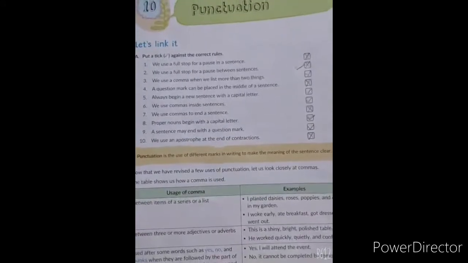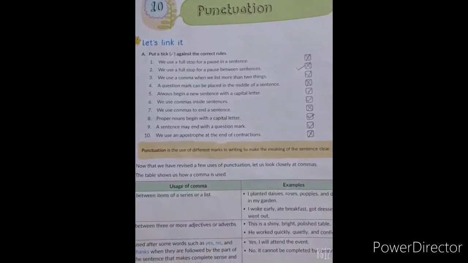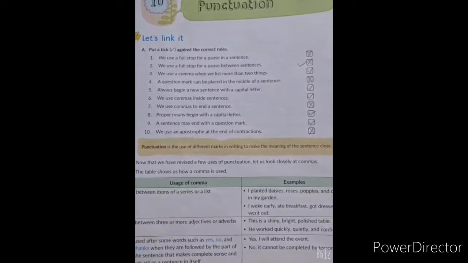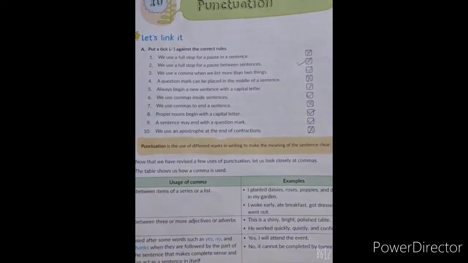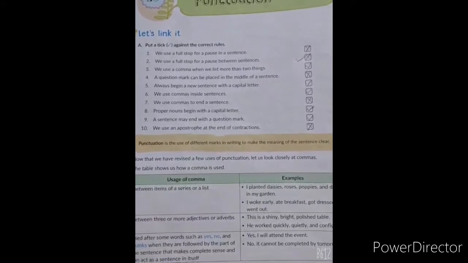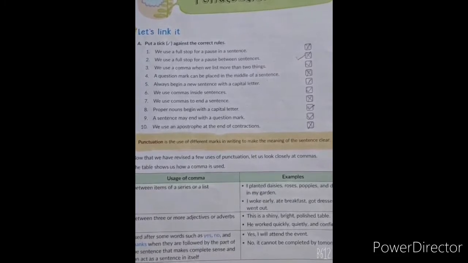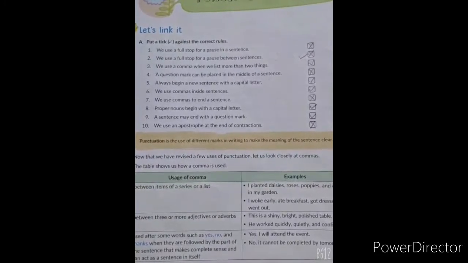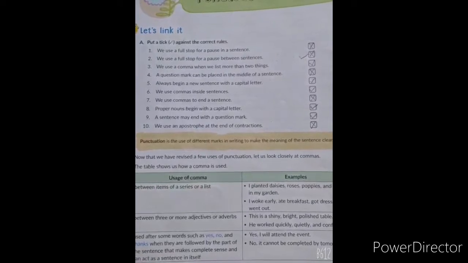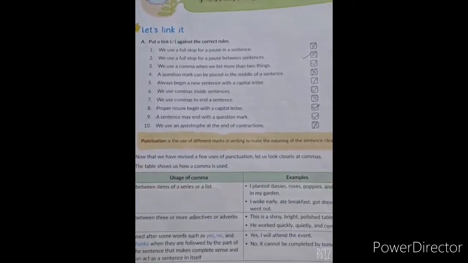So students, I am repeating once again. Have a look. Number 1, we use a full stop for a pause in a sentence. It is wrong. We use a full stop for a pause between sentences. So you can put it as true as well as false. It depends. Number 3, we use a comma when we list more than 2 things. It is true. Number 4, a question mark can be placed in the middle of a sentence. It is false. Number 5, always begin a new sentence with a capital letter, is true.